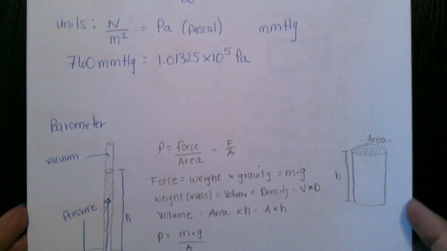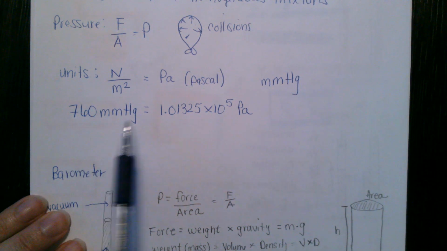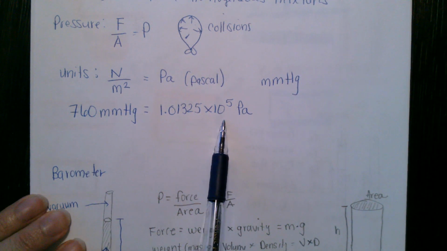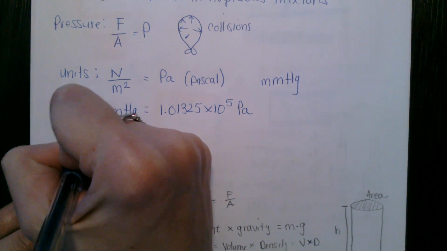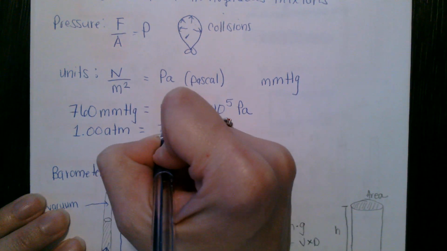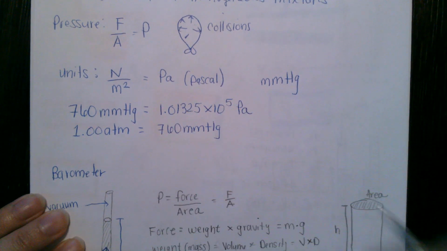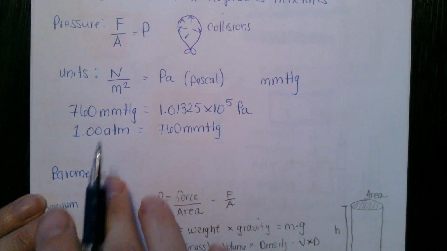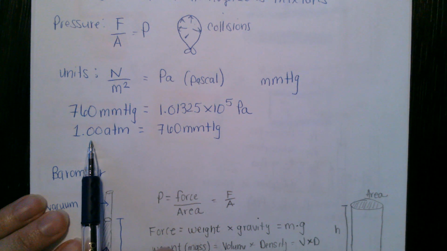So a couple other units of pressure before we move on. We have millimeters of mercury. We have the SI unit of pascals. We also have atmospheres. So 1.00 atmosphere is equal to 760 millimeters of mercury. Okay, so 1.00 atmosphere is defined as the pressure at sea level.